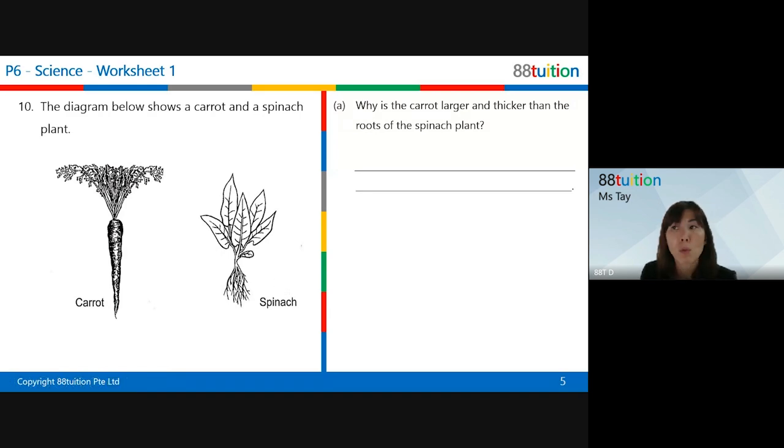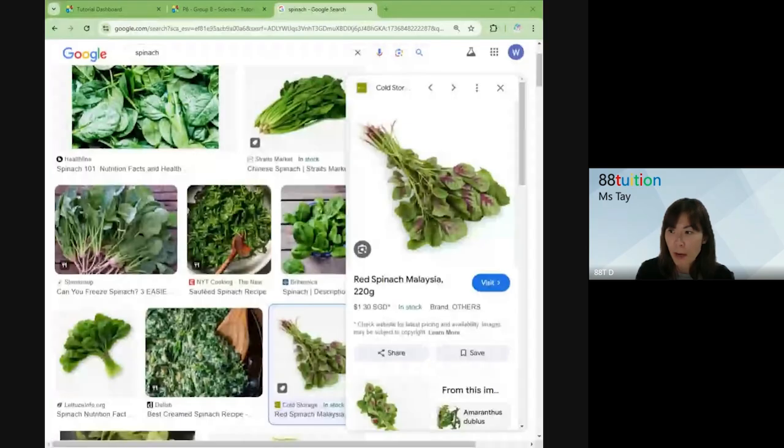If you Google very quickly, how will spinach look like? Of course, when you see this kind of diagram here, it's all drawn like this. If I were to quickly show you, the spinach plant looks like this. Next time I must arrow some of you to help me find.